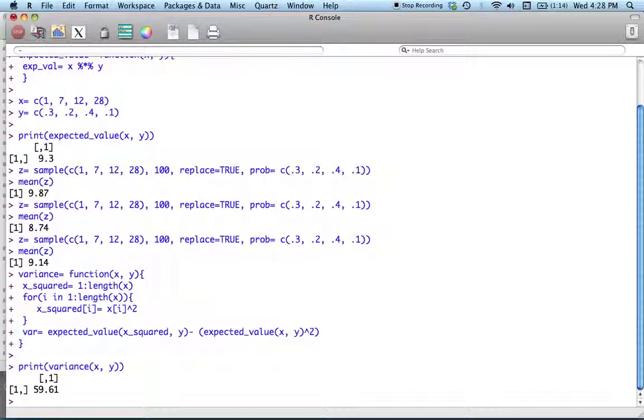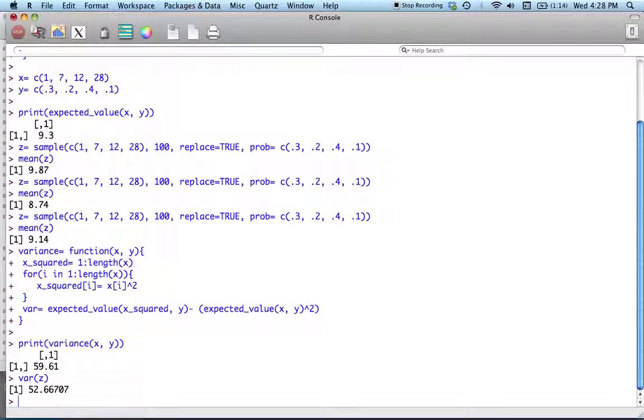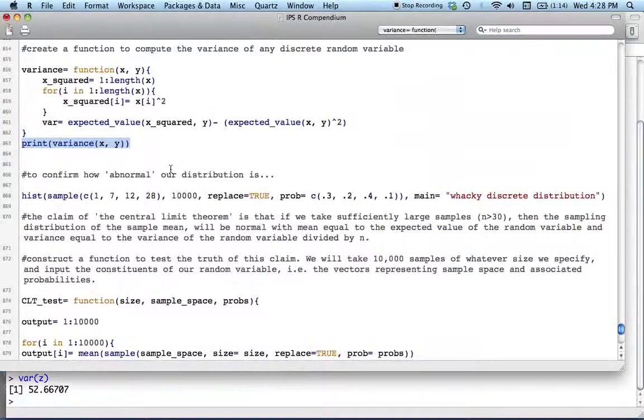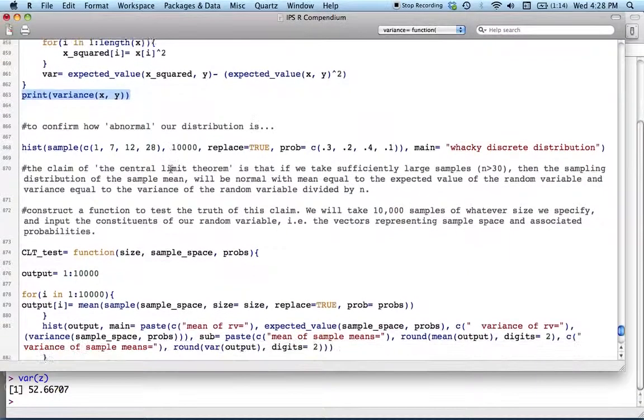Okay, it's this thing. And let's see what the variance of our sample is. Okay, so it's something close, which means that this is plausibly the theoretical variance. Okay, let's move on because we don't want this video to go on forever.